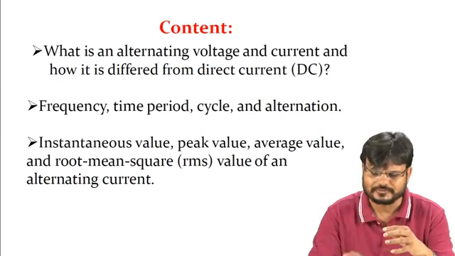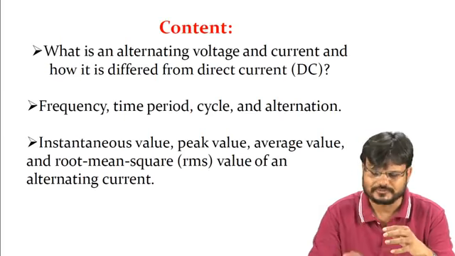DC is also used in electric traction and electronic circuits, like in a mobile. The supply given to that circuit comes from the battery, and the output of that battery is DC. But for large scale power generation, transmission, distribution and utilization, an AC system is adopted.